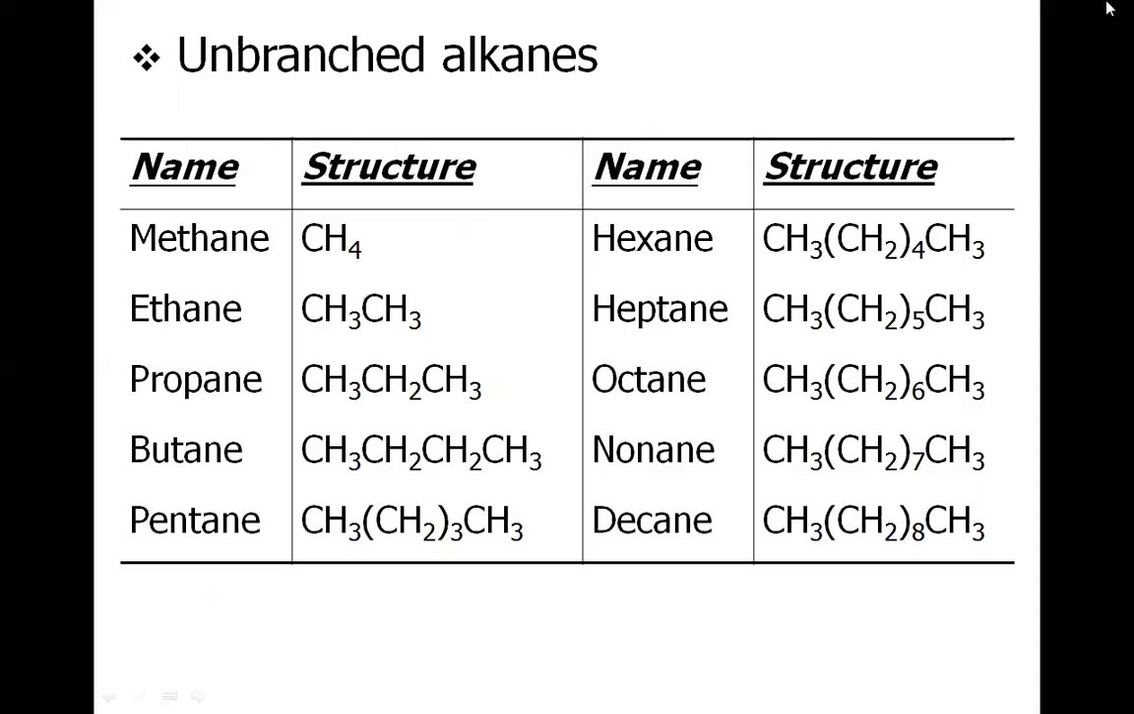So this is the list of the unbranched alkanes. The first member is methane, and the second member is ethane for the 2-carbon alkane. The third member is propane for 3-carbon, and then butane, pentane, hexane, heptane, octane, nonane, and decane. These are the first 10 members of the alkanes family.